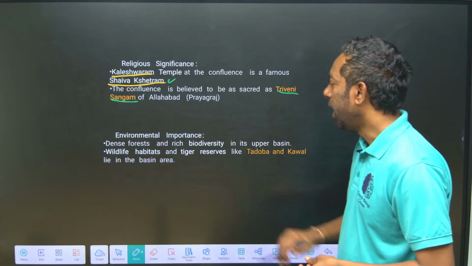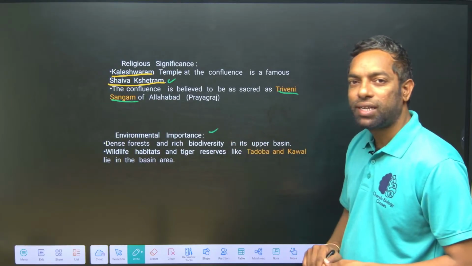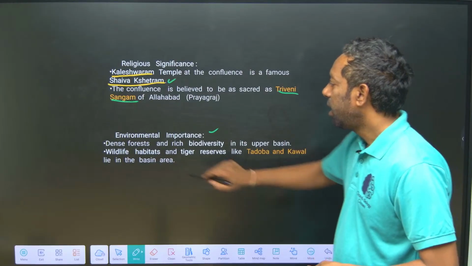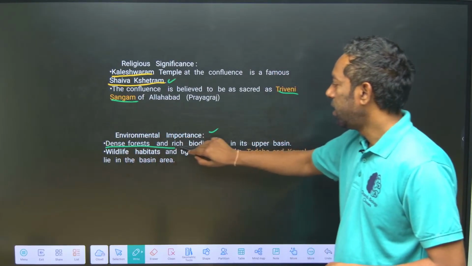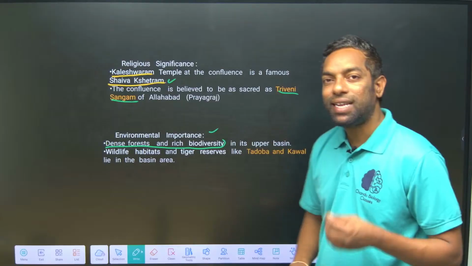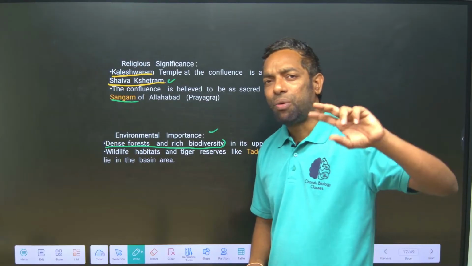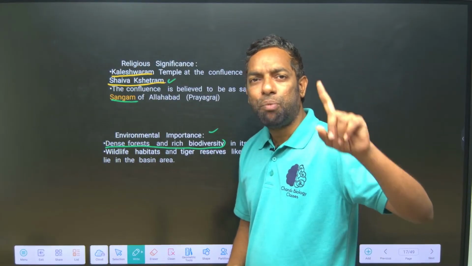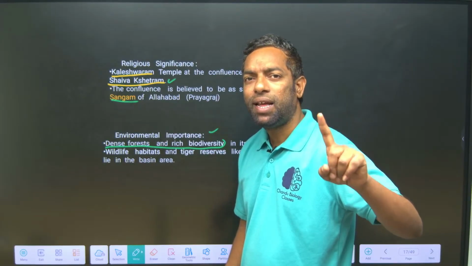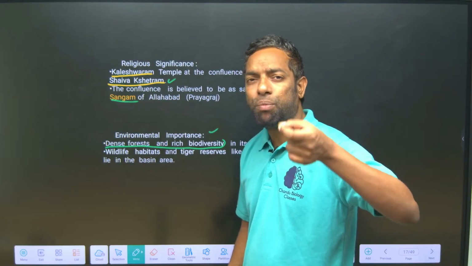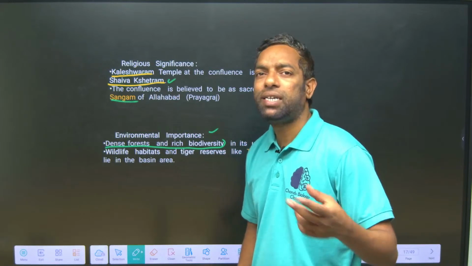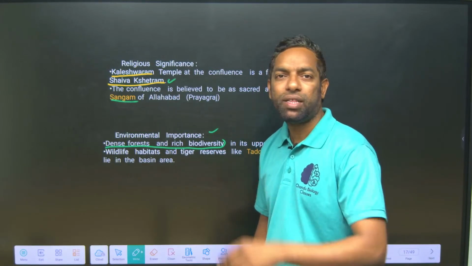Environmental importance of the Pranahita. It is high dense forest, guys, rich in biodiversity, because of Komaram Bhim, Asifabad, Bhupalpalli, Jayashankar Bhupalpalli, and these states have the most dense forest, associated with Chhattisgarh.